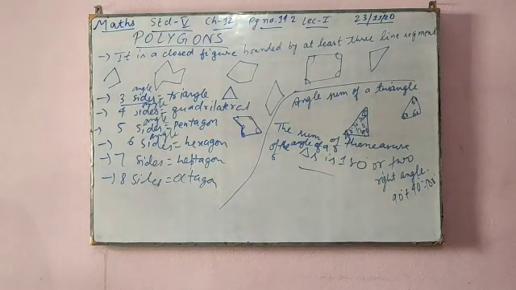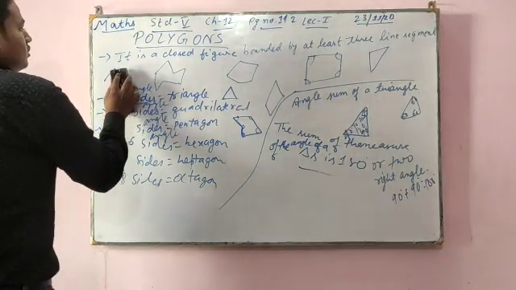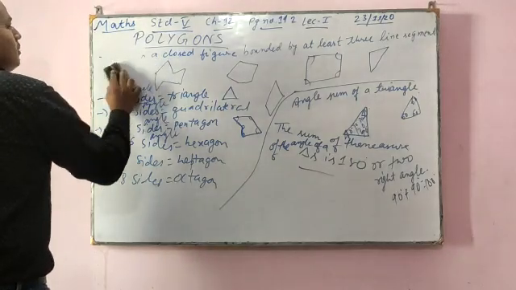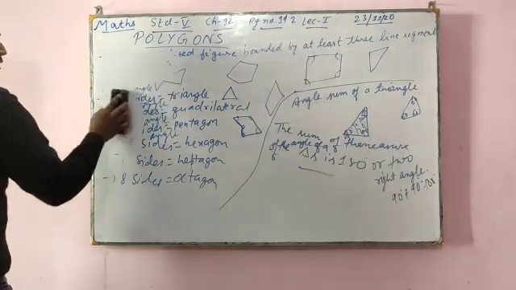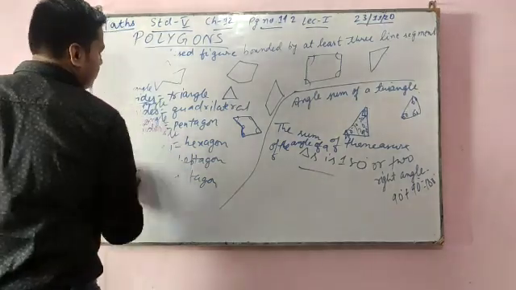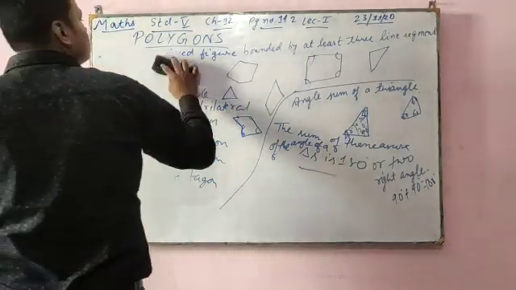Now we come to example number 1. On the basis of the sum of the measures of the angles of a triangle, we will see some examples.